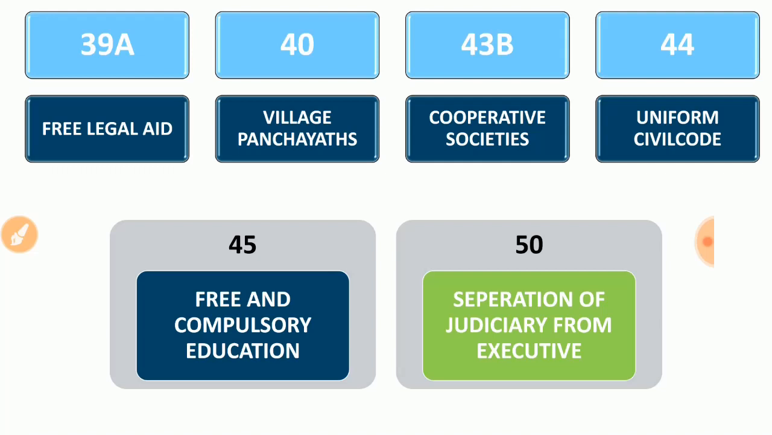45, they are talking about free and compulsory education. Okay, it is also in Article 21A where we are talking about the right to education as a fundamental right, right? So in DPSP also we are having what? We are having this free and compulsory education point. It is in Article 45. And Article 50 is the separation of the judiciary from the executive.